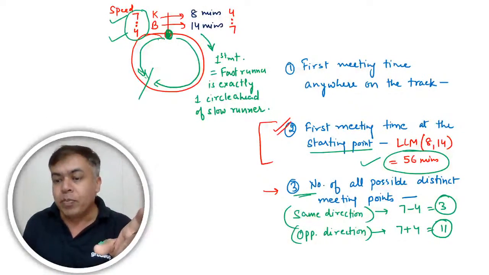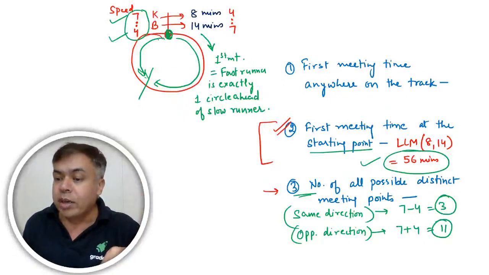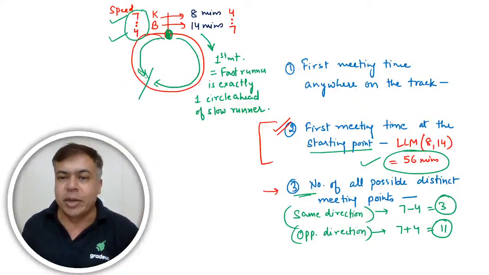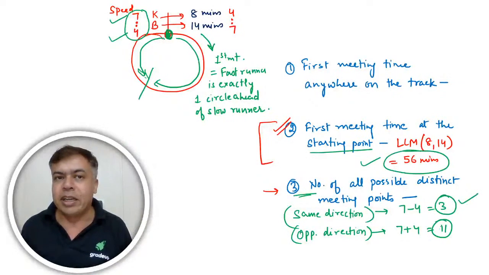So if they are moving in the same direction, Kallu is 3 circles ahead of Billu, right? So this must be the third meeting, and this is the last distinct meeting. So in the same direction, we will take 7 minus 4, that is 3 meetings.